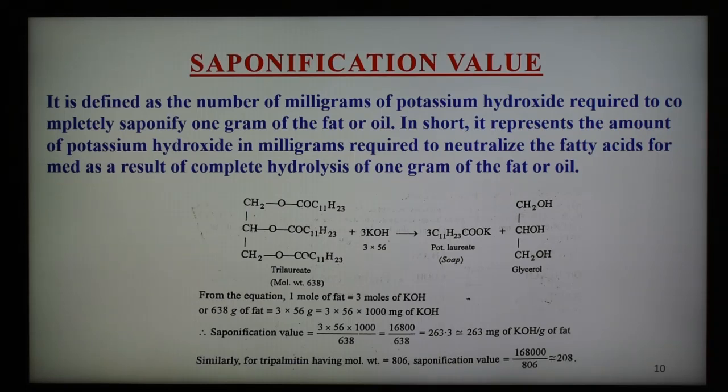Saponification value is determined by refluxing 2 gram of the fat or oil with a known excess of standard alcoholic potassium hydroxide solution, and then titrating the unreacted alkali against standard acid. For example, saponification value of trilaurate and tripalmitin can be determined and is shown here. This is the reaction, and here how much KOH is required is shown.